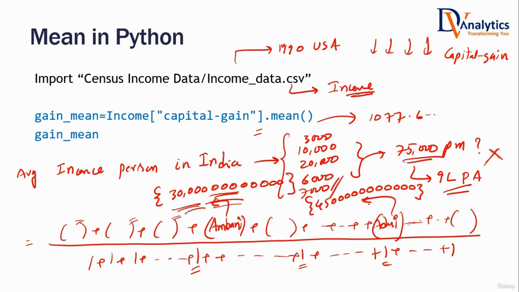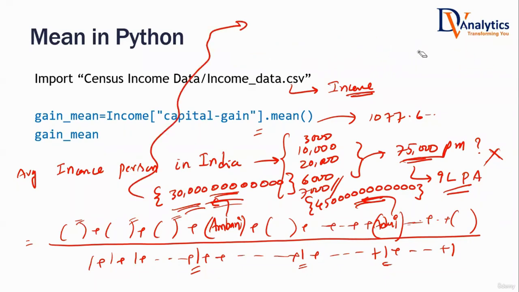So in the numerator, we have added huge lump sum amounts. In the denominator, we have still kept it as one only. That means in the numerator, there are some values that are very far away from the rest of the values. Because of that, the average value seems very high. When you're working with real data sets, there will always be some data points that are very, very far away from the rest of the data points. They are known as outliers.